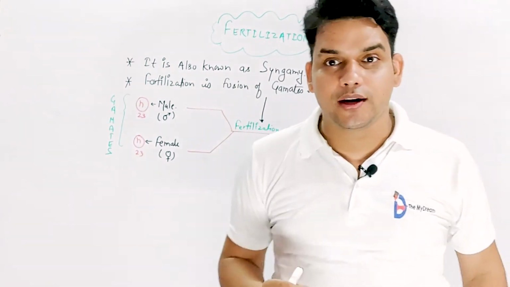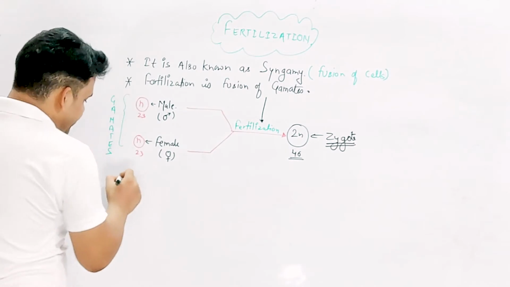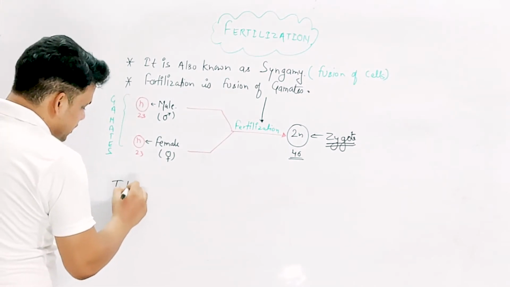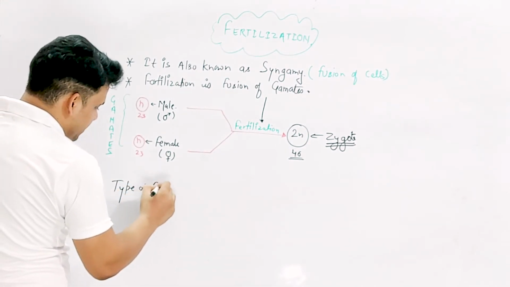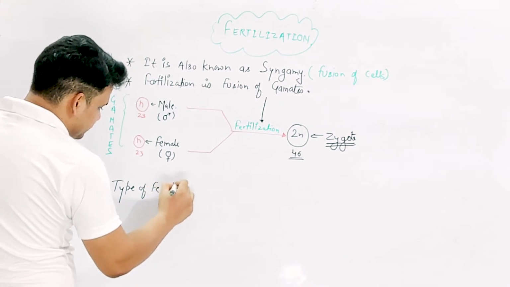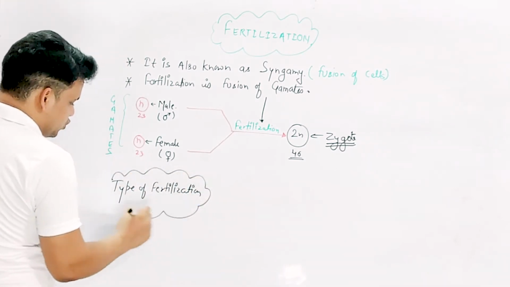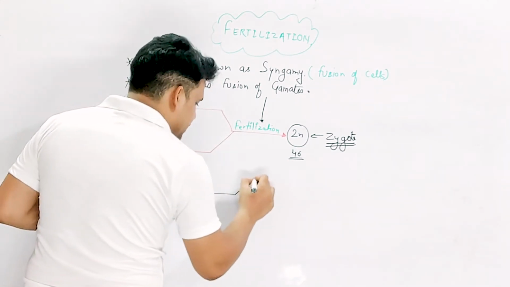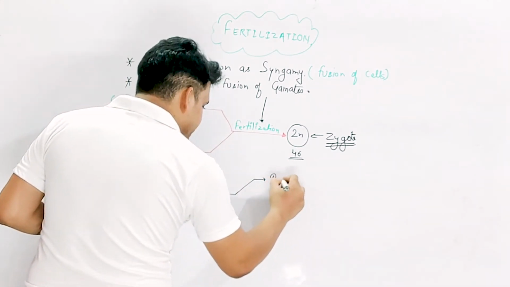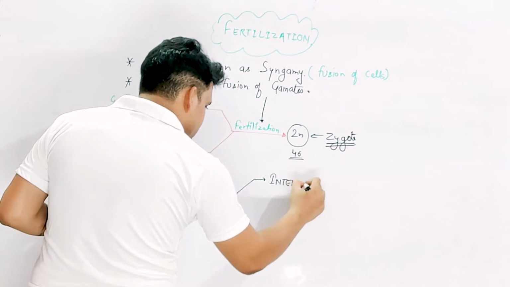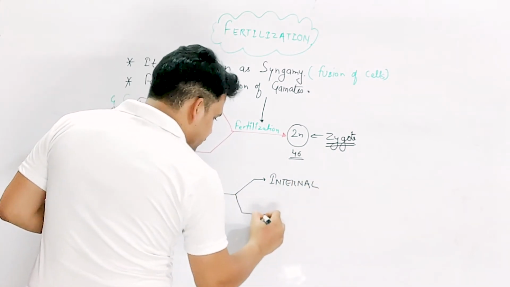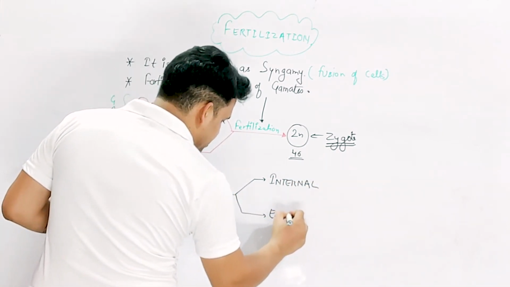So there are these two types of fertilization: the first is internal fertilization, and the second is external fertilization.